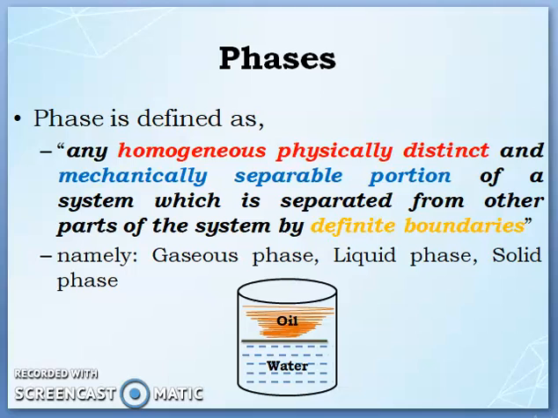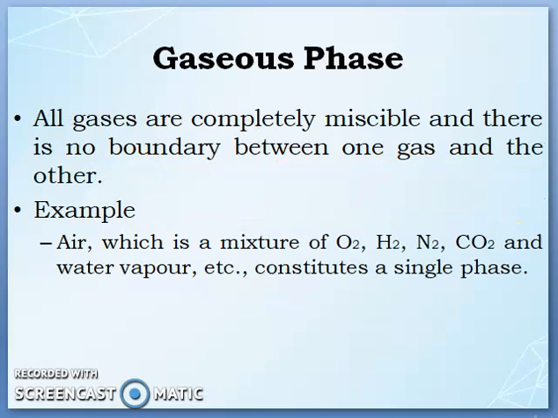We are having different phases: gaseous phase, liquid phase, solid phase. In this water oil system, we are having two different liquid phases which are immiscible. Let us discuss with some examples. Gaseous phase: all gases are completely miscible, and there is no boundary between one gas and another.